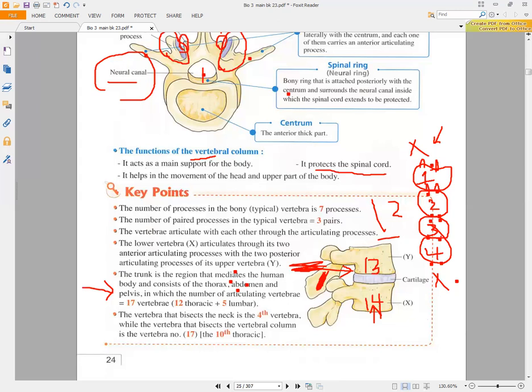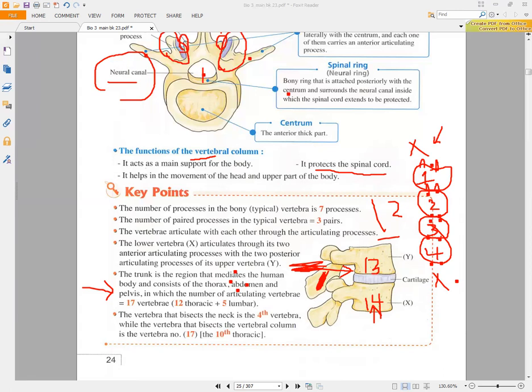But if I ask you about the vertebrae present here, you will mention the number of thoracic, lumbar, sacral, and coccygeal vertebrae. So we will have 12, 5, 5, and 4.